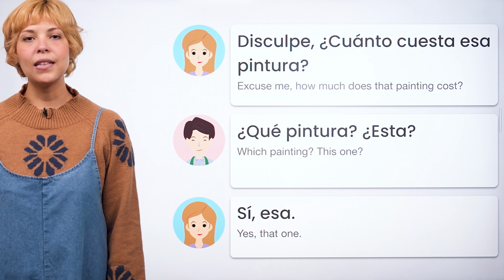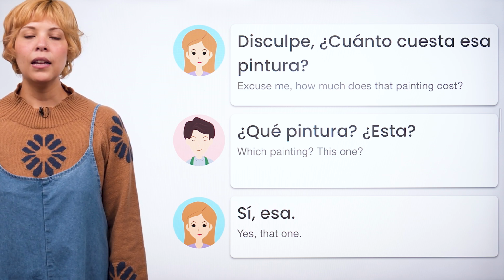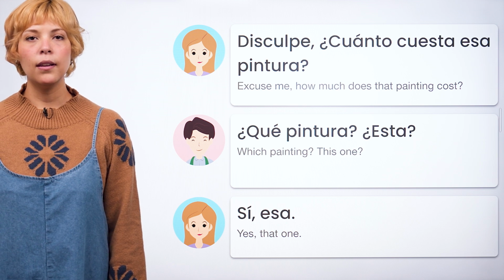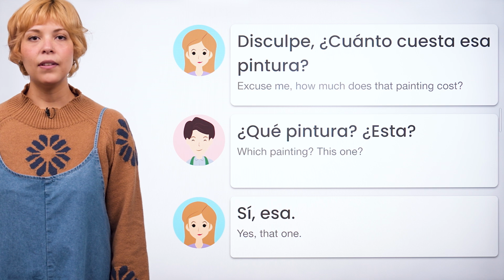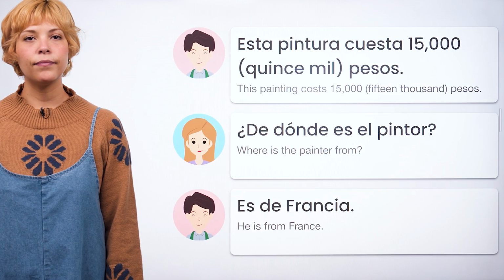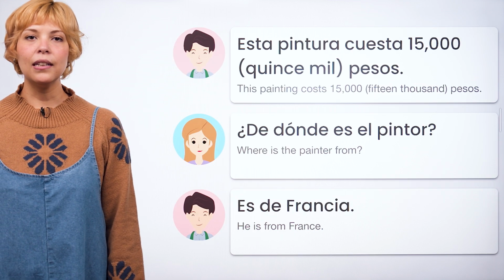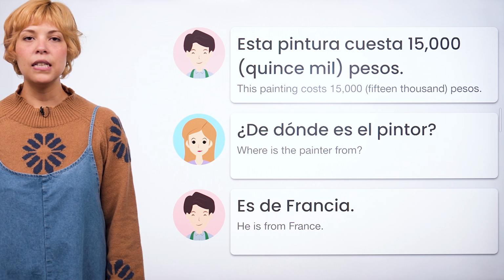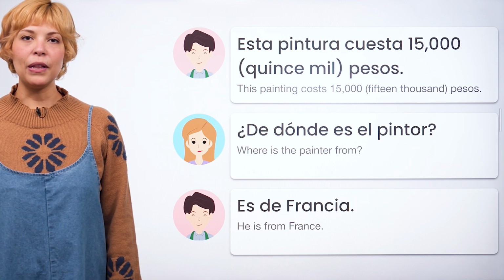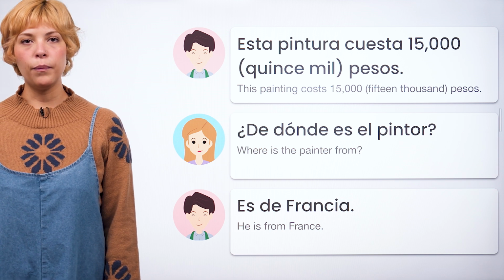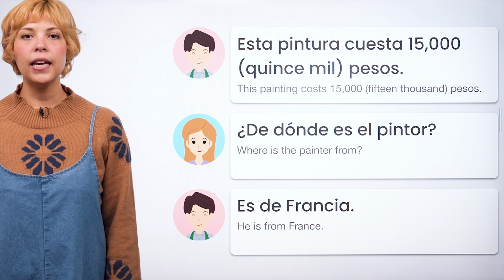Disculpe, ¿cuánto cuesta esa pintura? ¿Qué pintura? ¿Esta? Which painting? This one? Sí, esa. Yes, that one. Esta pintura cuesta 15,000 pesos. This painting costs 15,000 pesos. ¿De dónde es el pintor? Where is the painter from? Es de Francia. He is from France.